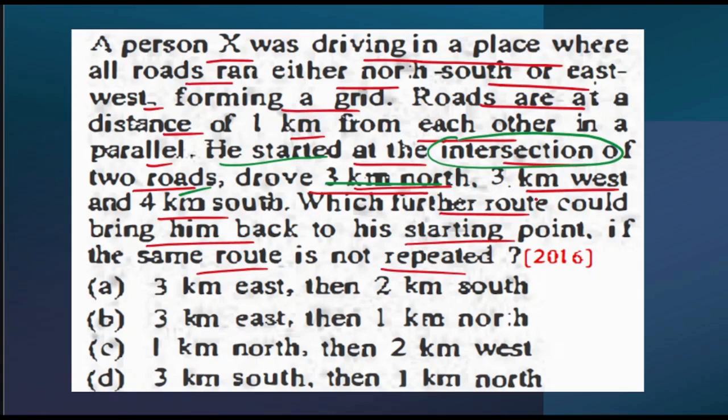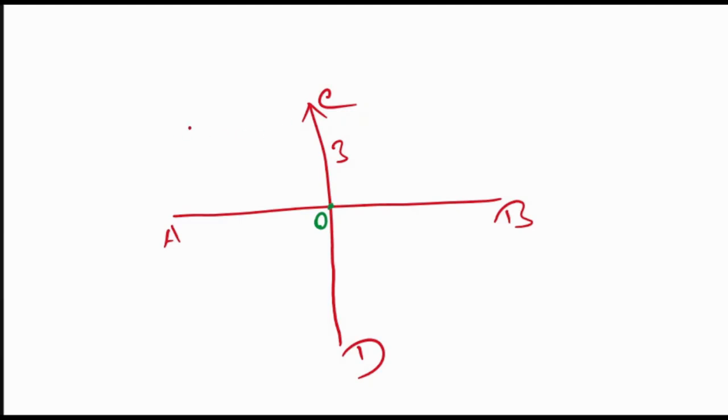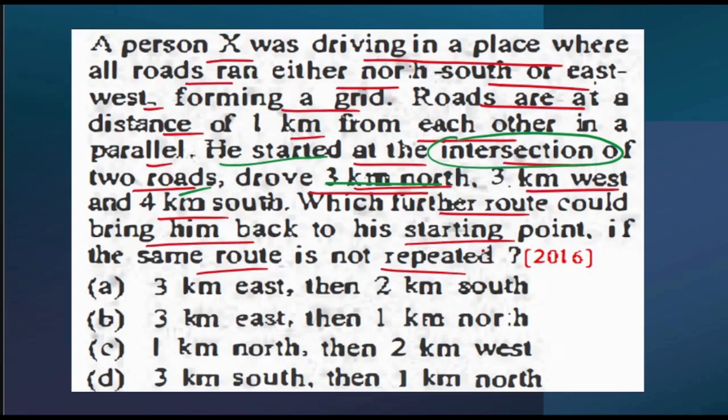Next, they are saying that he drove 3 kilometer north and then again 3 kilometer west and then 4 kilometer south. So he went 3 kilometer west, that is this, and 4 kilometer south. This is 4, and say for example, this is point E. Now what else they are saying? Which further route could bring him back to his starting point if the same route is not repeated?